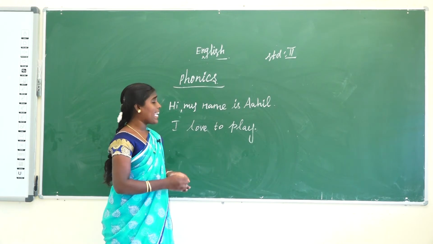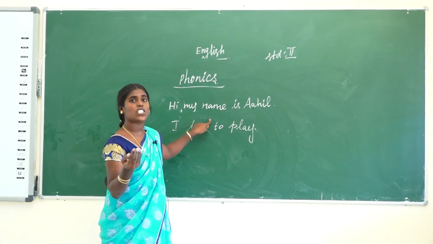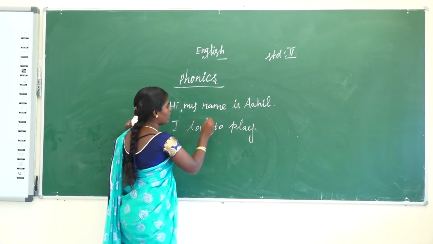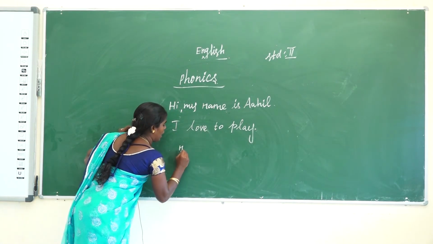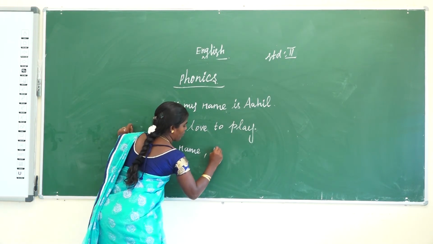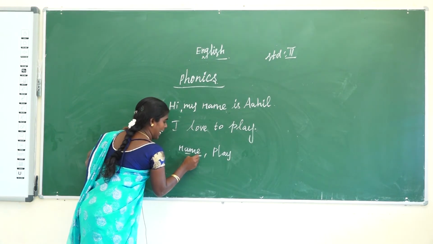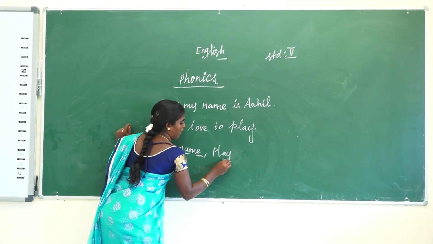Here, what is the A? Is there a long sound? Which word has the long sound? A is in the words name and play. Okay, wow. So here both have the A sound, then AY.